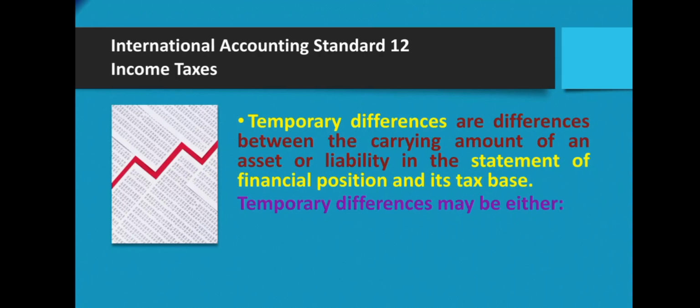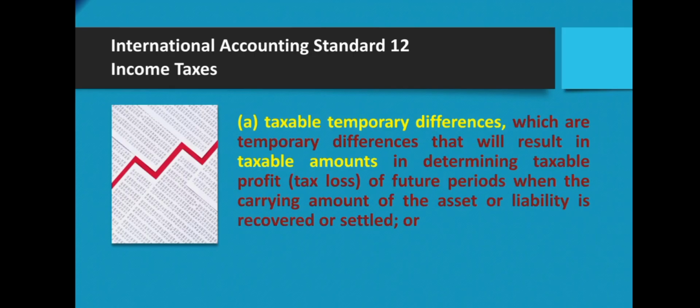Temporary differences are differences between the carrying amount of an asset or liability in the statement of financial position and its tax base. Temporary differences may be either taxable temporary differences, which are temporary differences that will result in taxable amounts in determining taxable profit or tax loss of future periods when the carrying amount of the asset or liability is recovered or settled, or